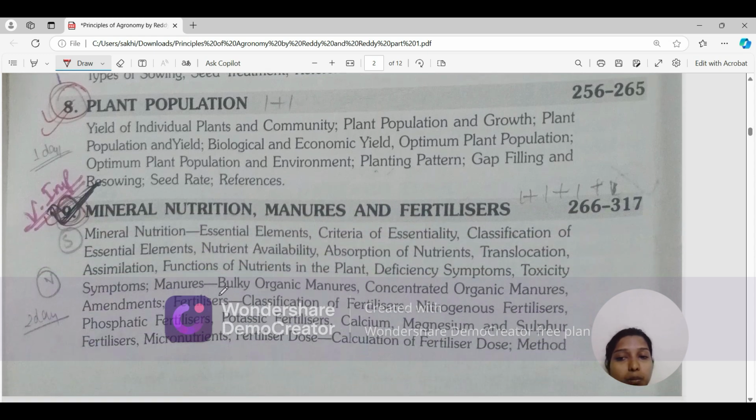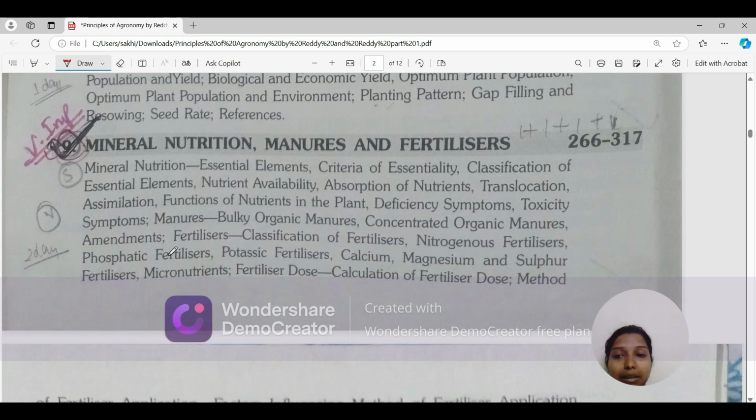And the ninth is the most important chapter. You have to read this chapter 5 to 6 times. Okay, it is a very important chapter. So soil fertility is a very important topic from the JRF point of view. In this, we will be studying mineral nutrition, essential elements, the criteria of essentiality, the classification of essential elements, nutrient availability, absorption of nutrients, translocation, assimilation, functions of nutrients in plants, deficiency symptoms. Like different elements have different deficiency symptoms in different plants. Toxicity symptoms, manure.